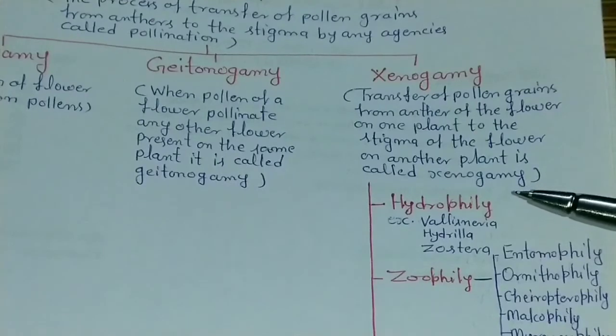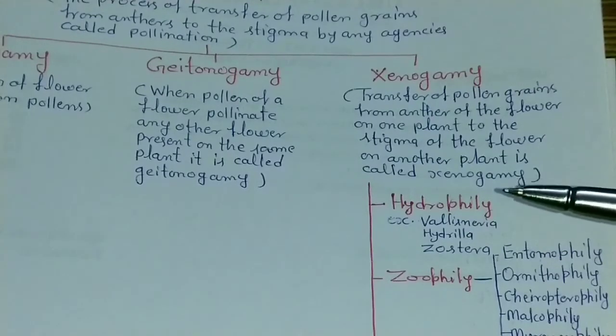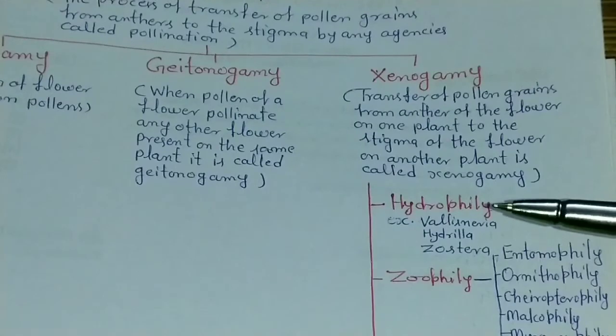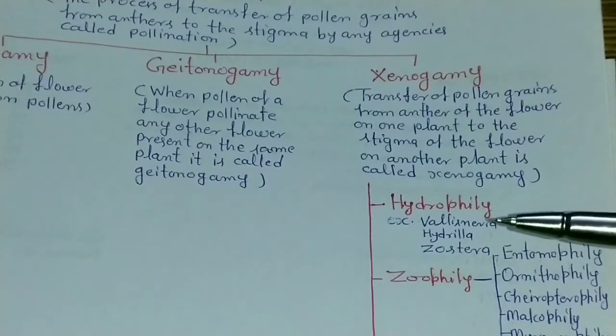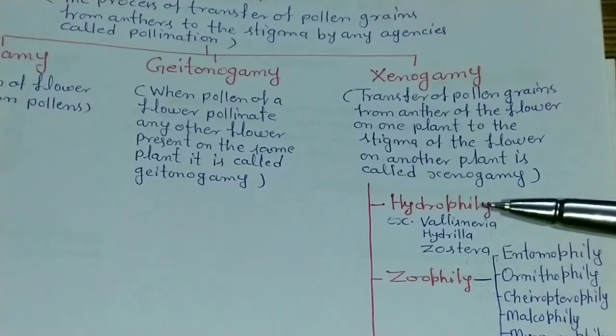Now the first one is hydrophily. What do you know about hydrophily? Pollination takes place by the agency of water. Such a type of pollination is known as hydrophily. Examples of hydrophily are Vallisneria and Hydrilla. See the figures of hydrophily.